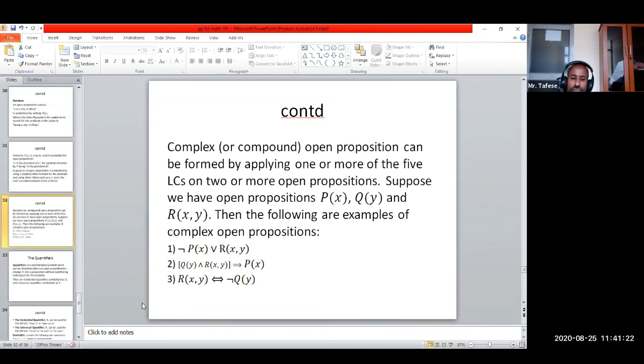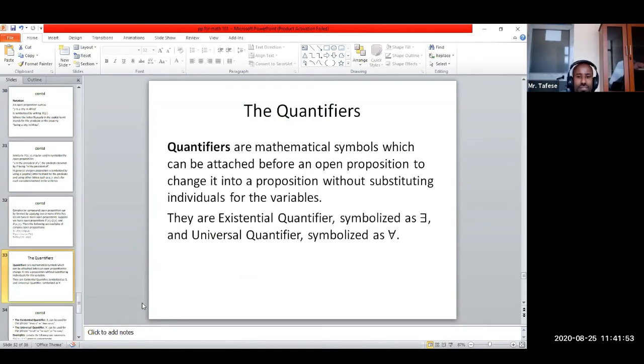In the case of question number 2, how many open propositions? Three. What are they? Q, P, and R. How many connectors? Two. What and what? Conjunction and implication. The same is true for question number 3. Two open propositions, namely R and Q, are connected by two connectors. What and what? Negation and bi-implication. Now, this is the last portion for today's class.